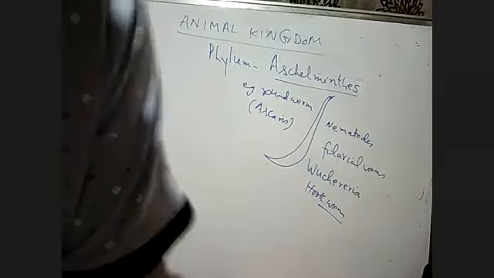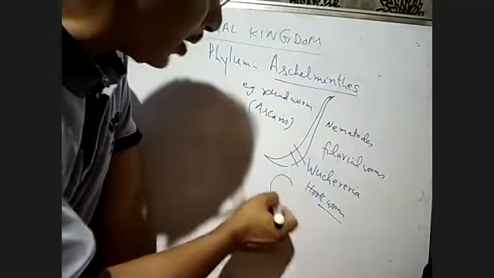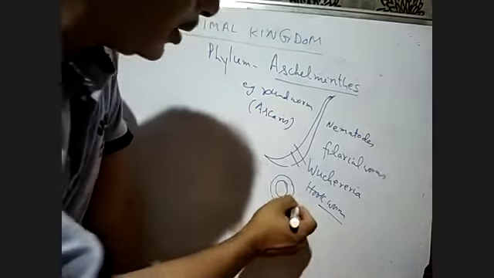And in this phylum, if you make a cross section of the worm, it will be circular in shape.